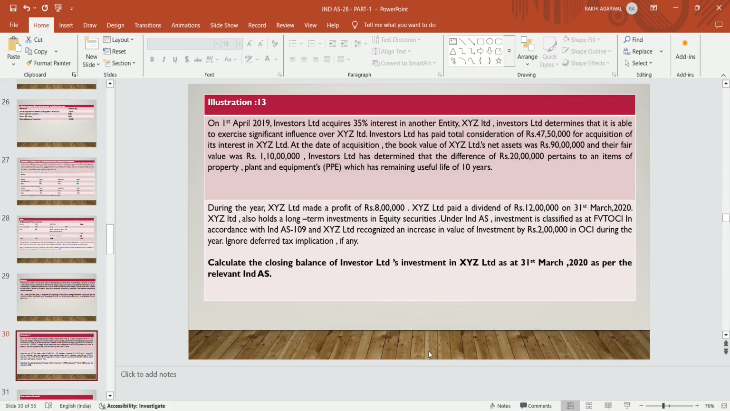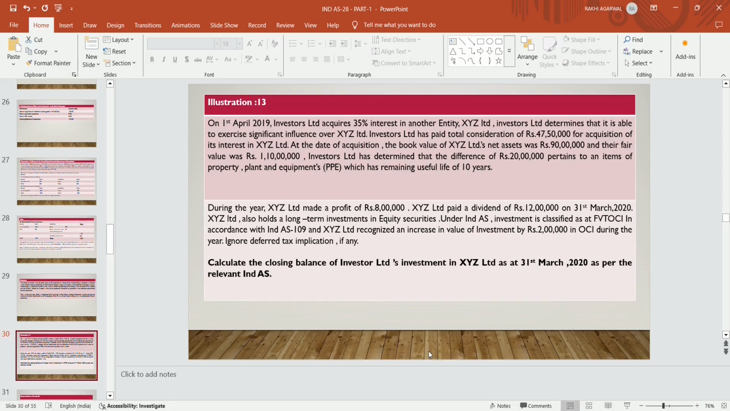At the date of acquisition, the book value of XYZ Limited net asset was rupees 90 lakhs and the fair value was rupees 1 crore 10 lakhs. Investor Limited has determined that the difference of rupees 20 lakhs pertains to an item of property, plant and equipment which has the remaining useful life of 10 years.